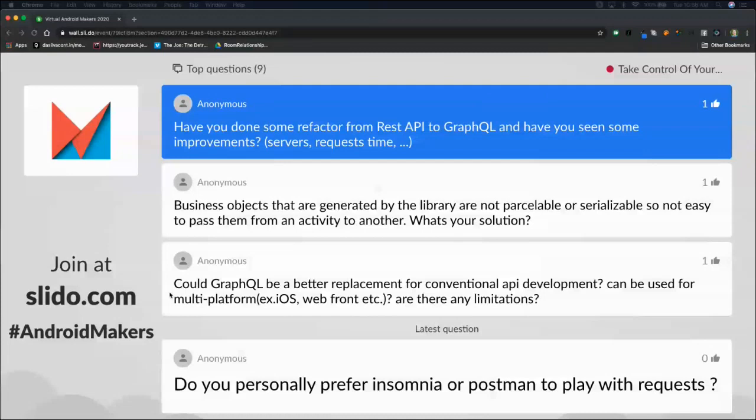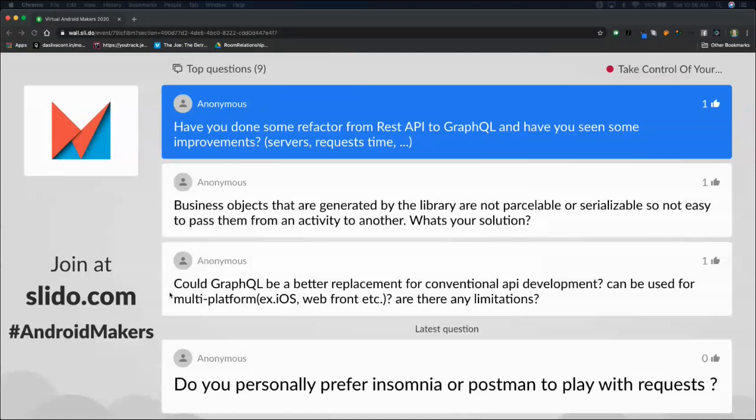But when we were building for GraphQL, we were really building a new API from the bottom up. And so we were able to cut out a lot of, for lack of a better word, garbage that had been added to our APIs over the years. And so that helped make it a little faster. But I think strictly, one is not significantly faster than the other. You might be able to see it faster if you're building a new API from scratch. But in terms of the application client, you're still going to deal with networking latency. You're not going to see much of a difference there. It's whether or not your backend can make the GraphQL API faster.